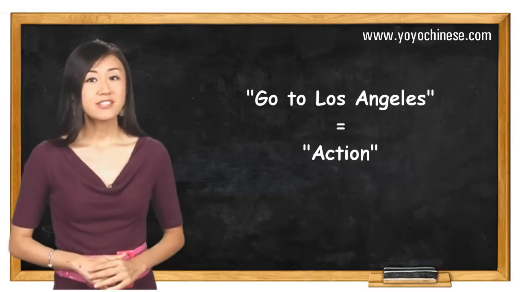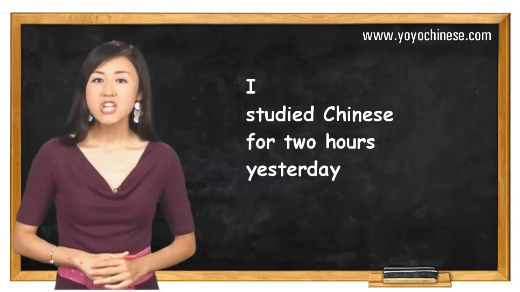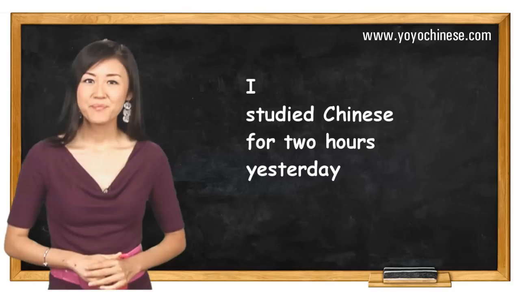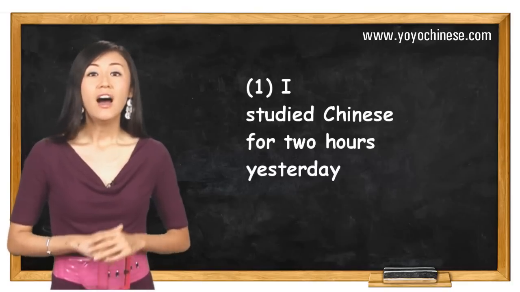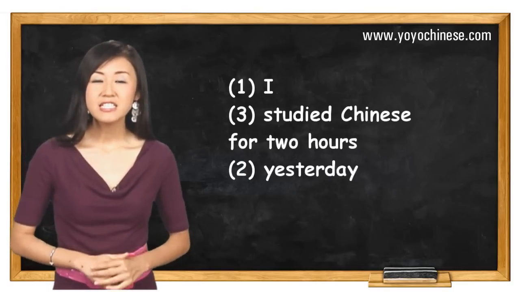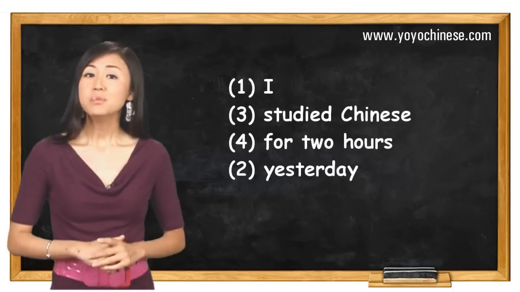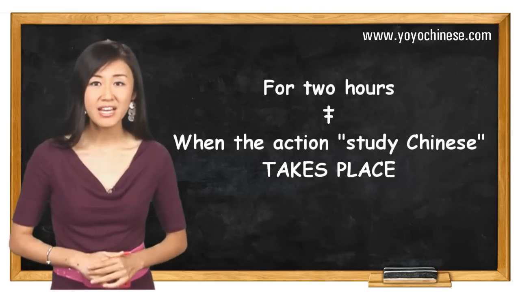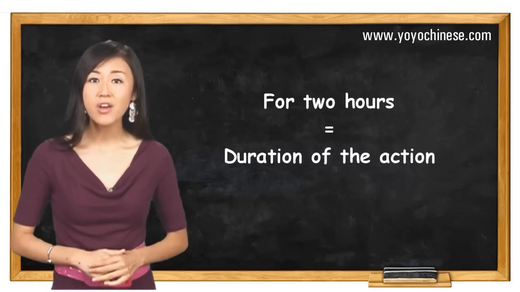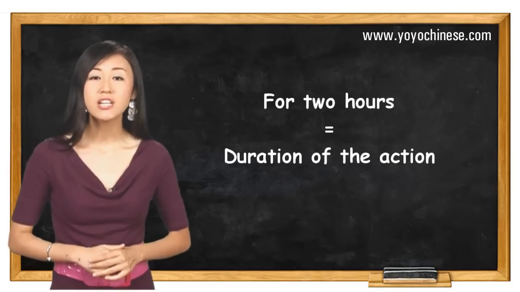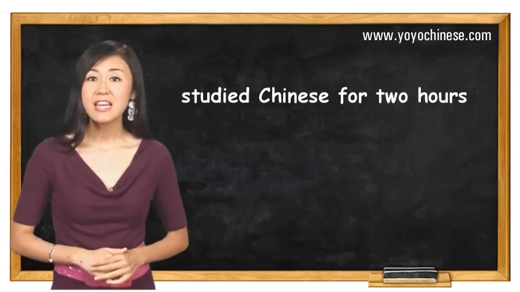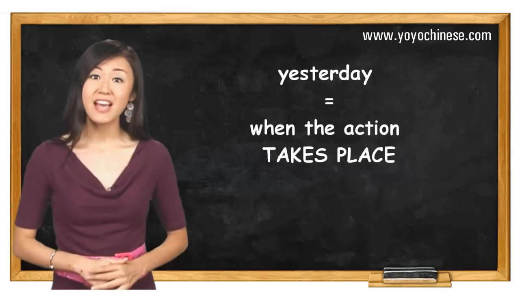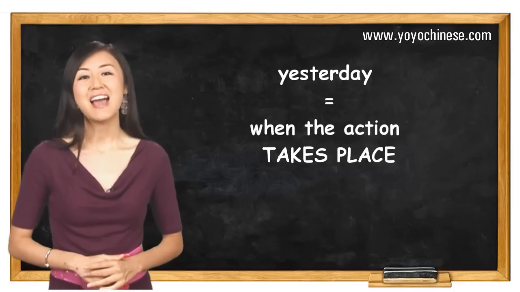Now let's take a look at another sentence: I studied Chinese for 2 hours yesterday. How do you say it in a Chinese way? Well, the Chinglish sentence should be: I, yesterday, studied Chinese for 2 hours. Please note that for 2 hours is not when the action studying Chinese takes place. It's the duration, how long the action lasts. So 2 hours shouldn't go before the action. It should just stay after the action study Chinese. Of course, the time word yesterday is when the action takes place, so it should go before the action.